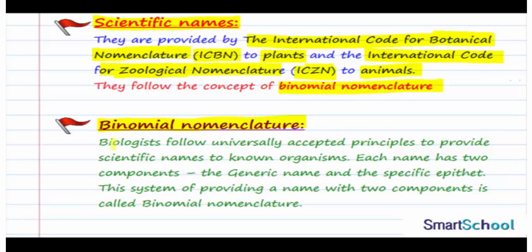What is binomial nomenclature? Biologists follow universally accepted principles to provide scientific names to known organisms. Each name has two components, the generic name and the specific epithet. And the scientific name is made up of two parts, the generic name and the specific epithet. This system of providing a name with two components is called binomial nomenclature. So these were the features of the binomial nomenclature, which is used by ICBN and ICZN respectively for plants and animals to provide scientific names.